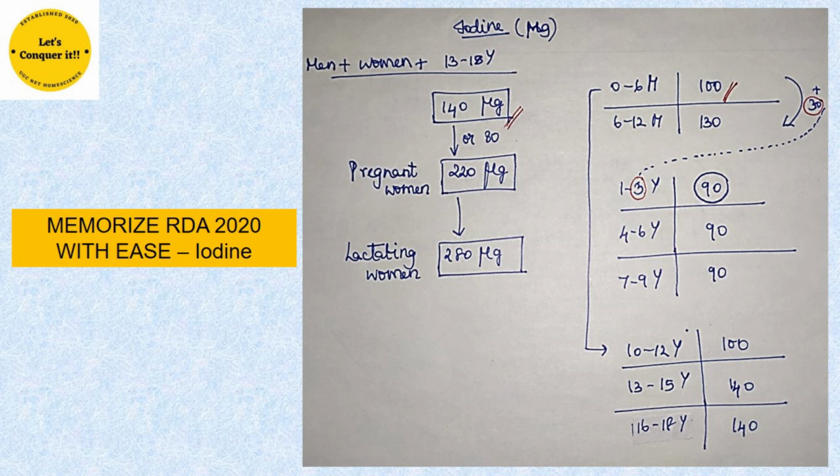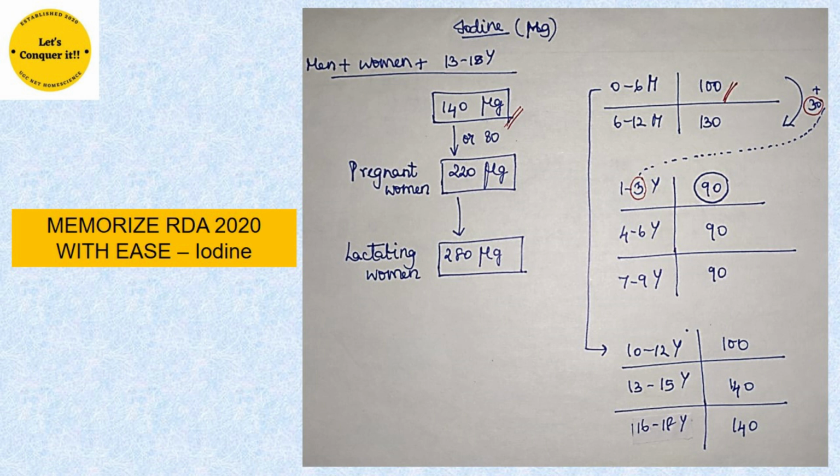So, why did I tell this point? That is because you will have to remember that iodine is a nutrient which is important for both mother and the baby. That is, it is important for two people. So, using that, we'll remember the value here. The iodine requirement for pregnant women is 220 micrograms since it is important for two people, just to remember for your easy understanding. So 220 micrograms. From this pregnant woman's value, we'll try to get the value for normal men, women and a few age categories. Now from this 220, if I minus 80, I get 140.